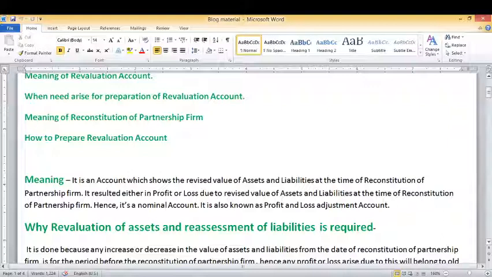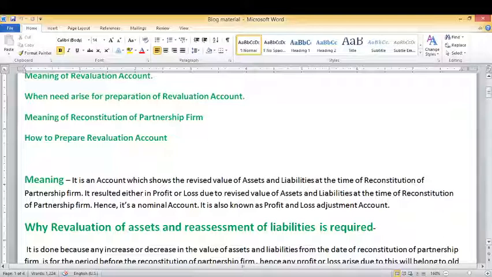It is an account which shows the revised values of assets and liabilities. The meaning of revised values of assets and liabilities is the changed value of assets and liabilities. So it means there will be an increase or decrease in the value of assets and liabilities at the time of reconstitution of partnership firm. Because of change in the value of assets and liabilities, this revaluation account will result in the form of profit or loss.